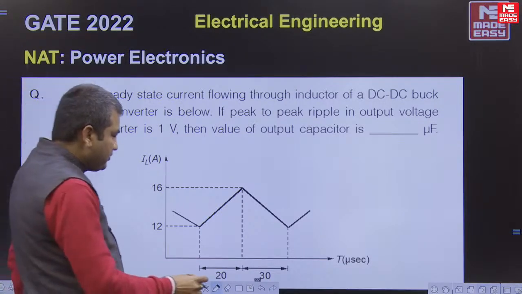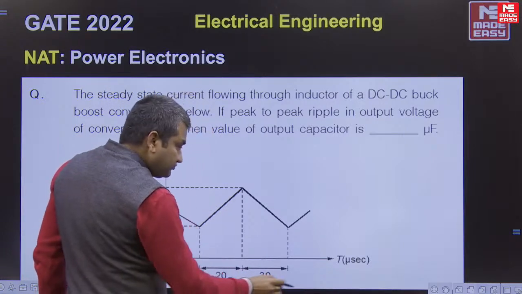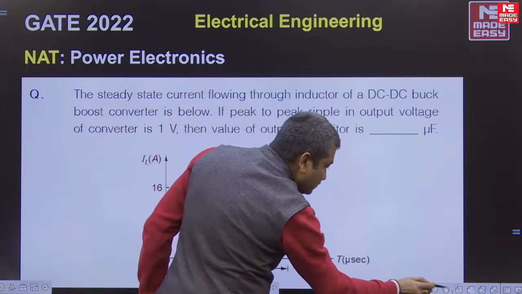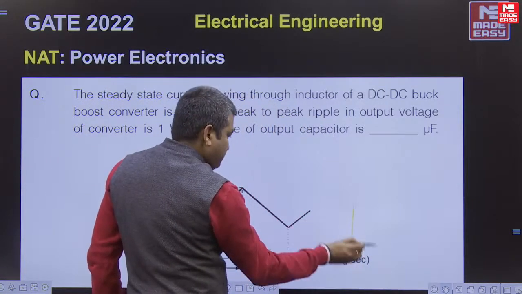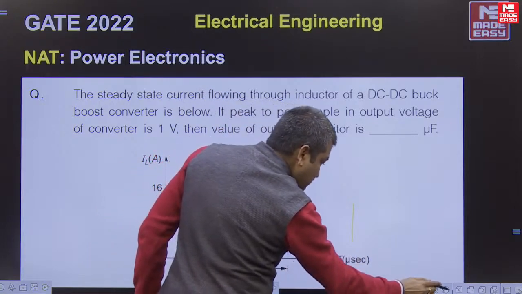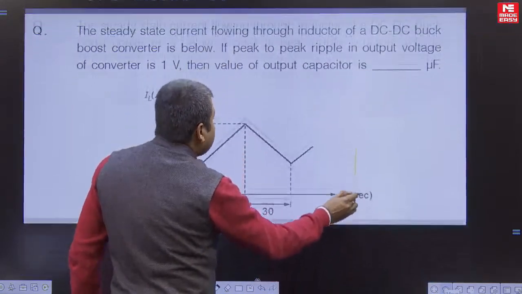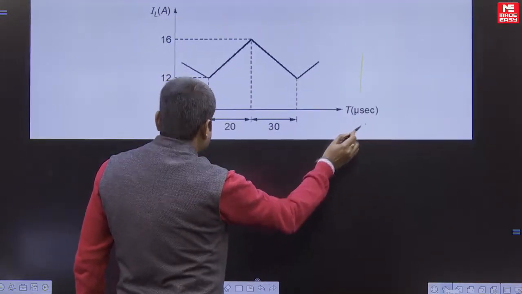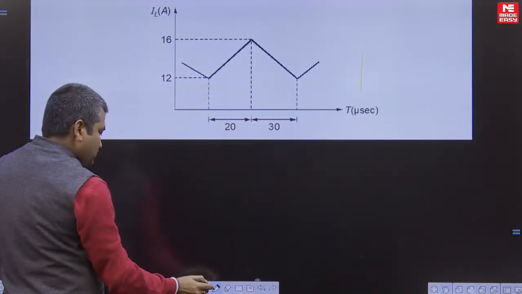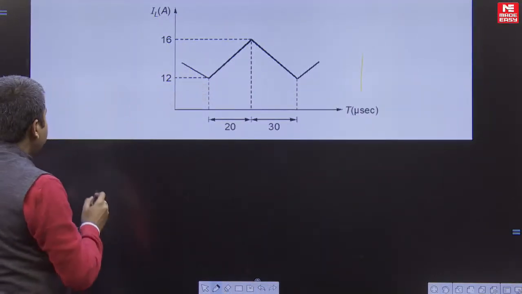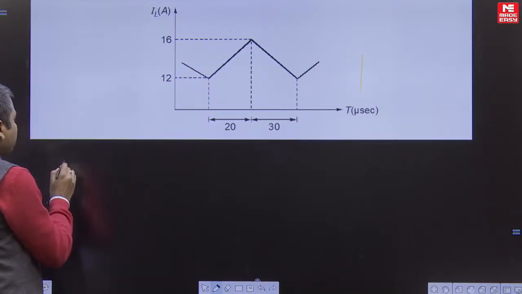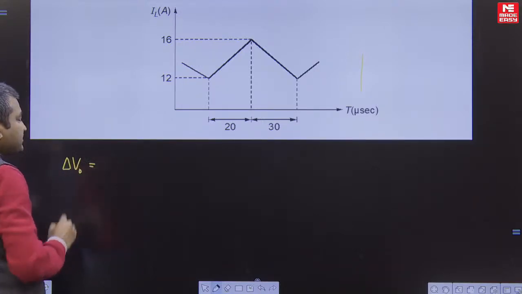So if you observe here, we have to find out the ripple in the capacitance. What is the formula for ripple in the output voltage of a capacitance?